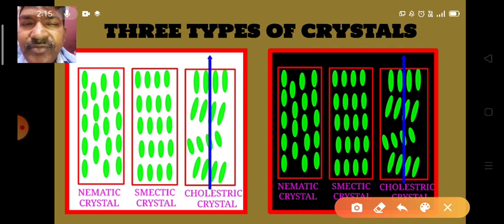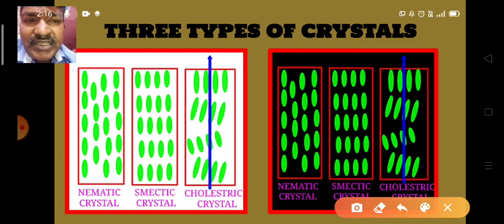Nematic liquid crystals align along one axis. Here we find vertical alignment among the molecules, but we don't find any arrangement in the horizontal plane. Now we observe vertical columns, but we don't observe any horizontal columns. So here we observe thread-like structures.